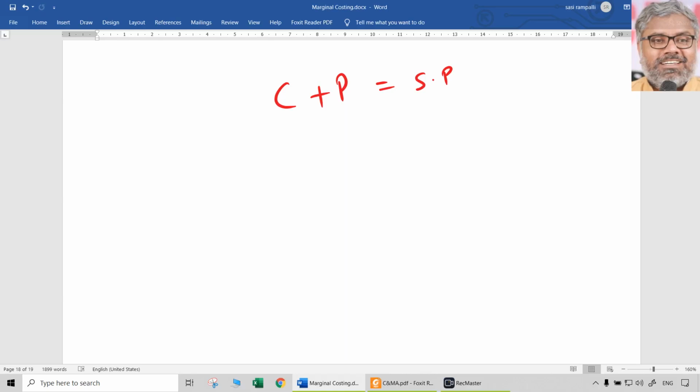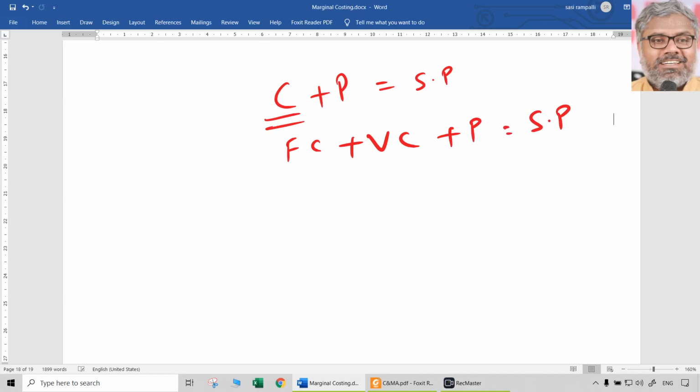Now, let us just extend this. Let us say cost is possible to be bifurcated into two types. One is fixed cost, then variable cost. So the same cost, now we have split into two things. Fixed cost plus variable cost, plus profit remains the same. That is equal to selling price. Same thing actually. The only thing is the cost has been split into fixed and variable. Same equation. Now let us take variable cost to the other side.